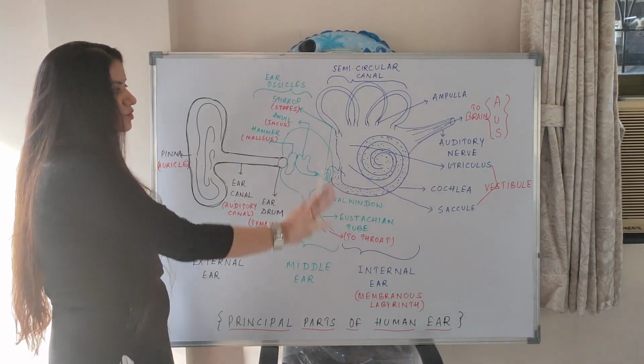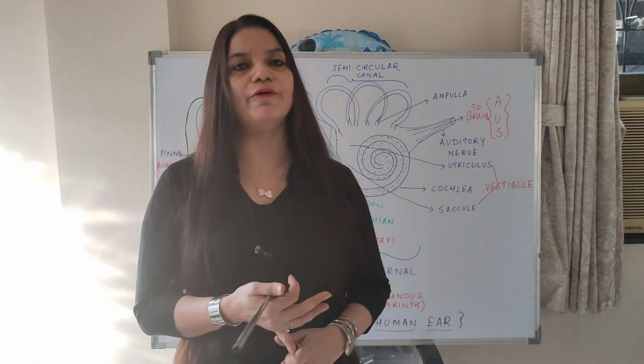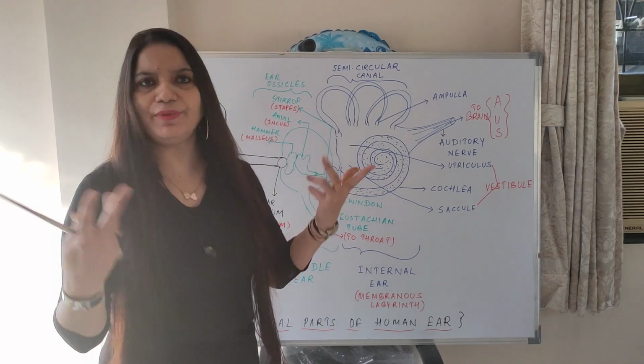Okay, so this is one function, that is hearing, we have discussed. Now, what is the second function of the ear? That is body balancing. Now body balancing can be of two types.